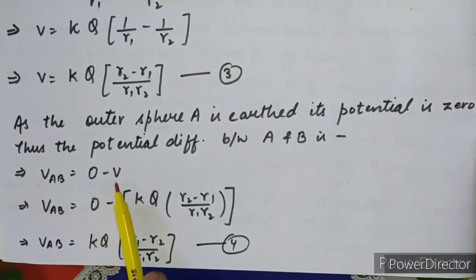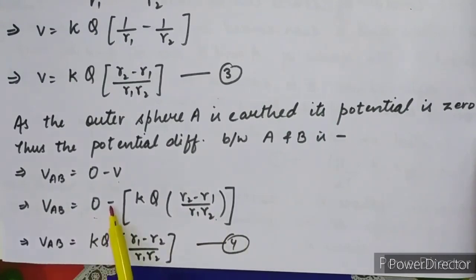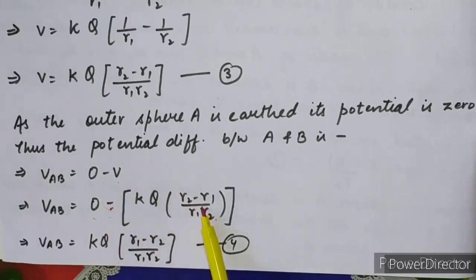So VA minus VB. VA is 0 minus VB, the net potential which we have calculated for the sphere B from equation 3. Put the value of V from equation 3. 0 minus KQ into R2 minus R1 upon R1 into R2. Now here we are having a minus sign, so we have to put this minus sign in this bracket, so it will become R1 minus R2.